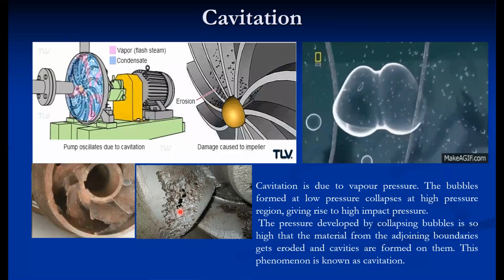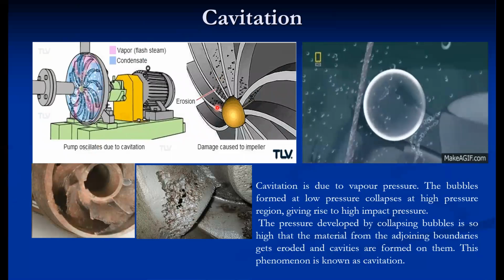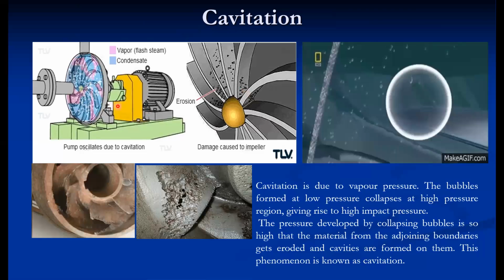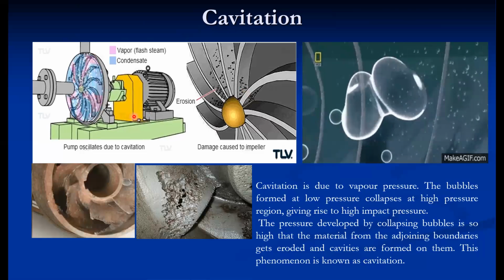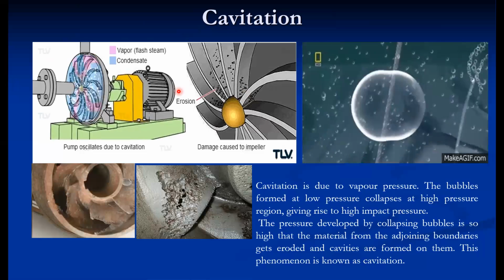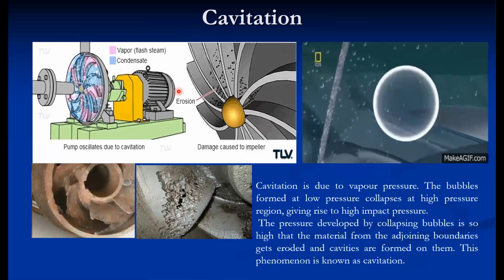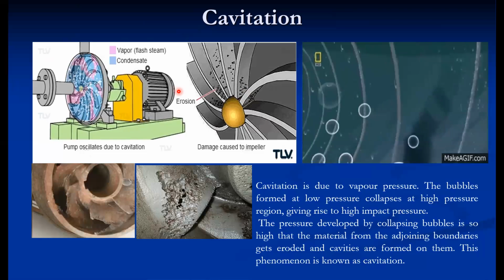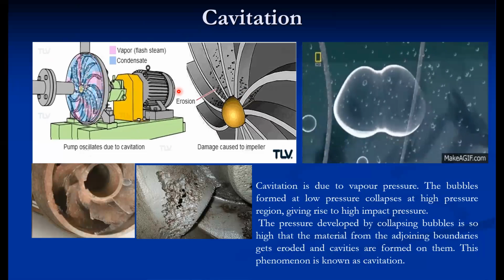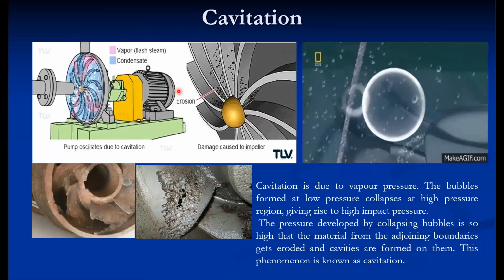So this phenomenon is called cavitation, and this is the actual visualization. We can see that because of cavitation, erosion is taking place and the impeller is damaged. Also, how do we recognize where cavitation is taking place? Suppose this is a pump impeller, and there is vibration. One of the reasons may be that the vapor pressure is low at some locations, bubbles form and collapse at the high pressure region, and because of that, vibration also takes place.